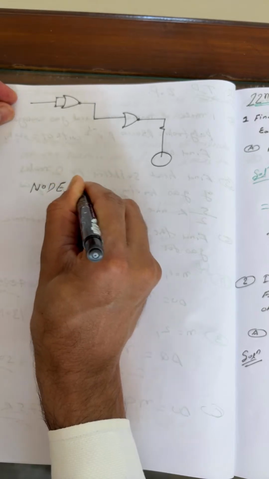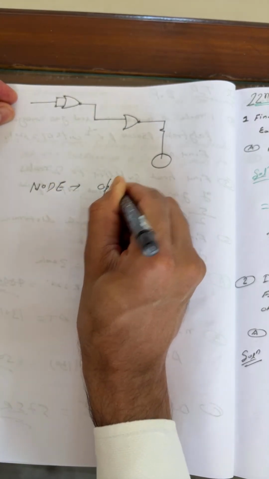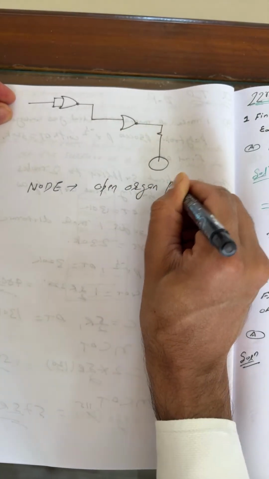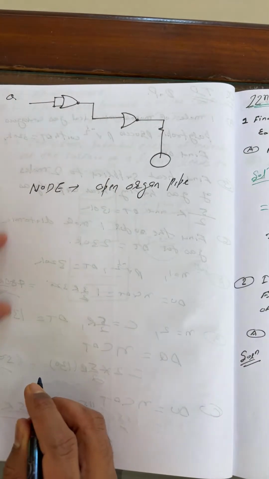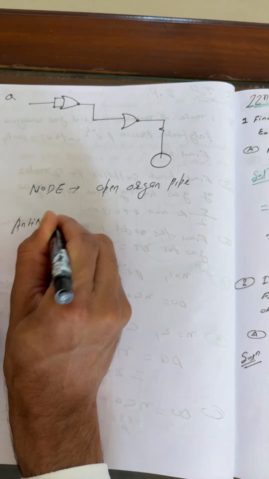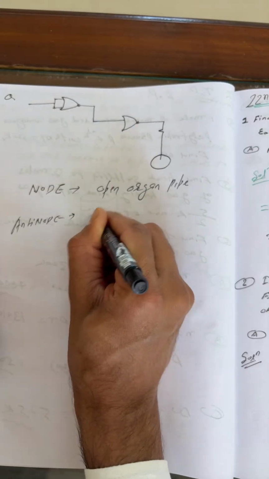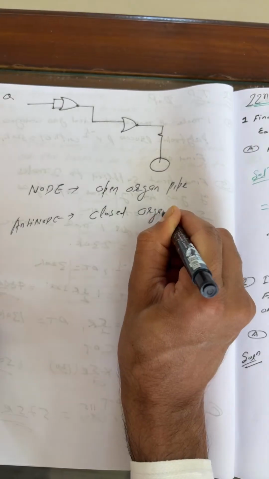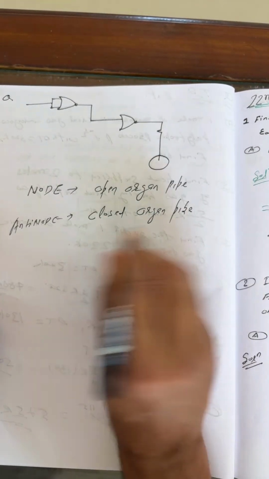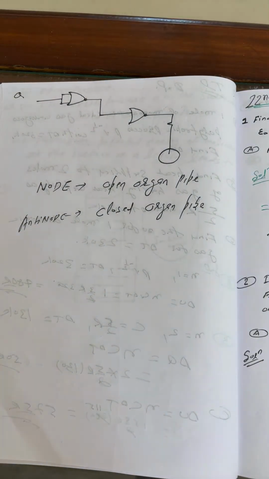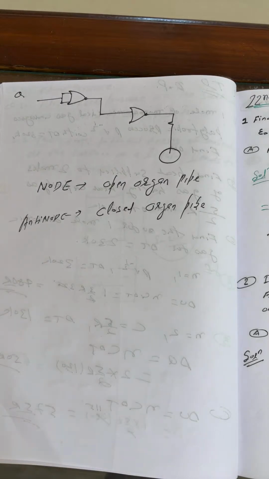Easy. Node beta, you can convert to this: what is this? You can say open organ pipe. Students, you can say this is anti-node. This is, you can write, closed organ pipe. Very simple. Here I'm going to give you the basic formula.